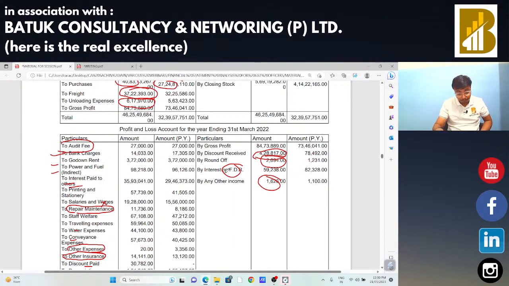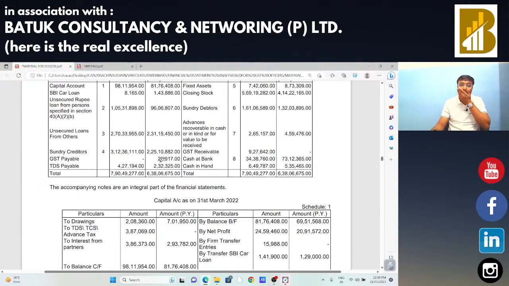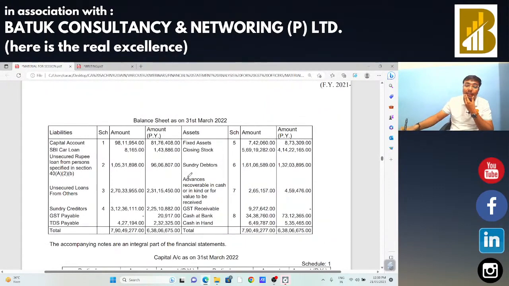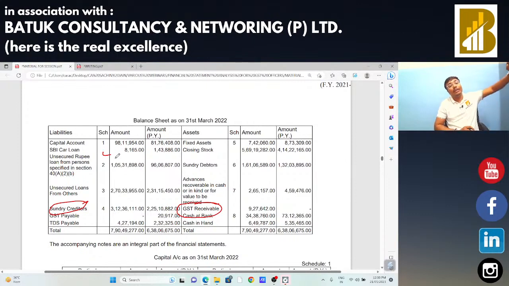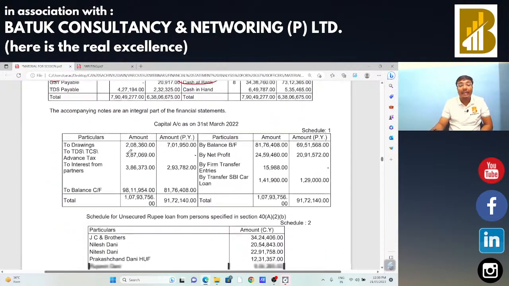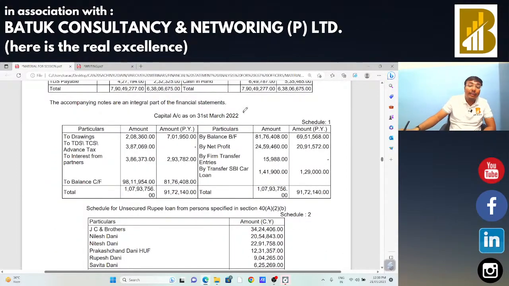Okay sir, so जितनी टर्म्स होगी फाइनेंशियल स्टेटमेंट में उतने ही ज्यादा चांसेस है कुछ रेवेन्यू लीकेज यहाँ पर निकल करके सामने आने के. Then balance sheet part के अंदर we had already discussed, we are going to check the GST receivable part and sundry creditors part, age wise sundry creditors we are going to check, and if there is any loan in that case we are going to check the sales differences. कहीं ऐसा तो नहीं है कि sales का difference केवल उस loan के लिए था, we are going to check the same. Okay sir, and capital account we are going to check that if there is any इनकम इज देयर और नॉट.